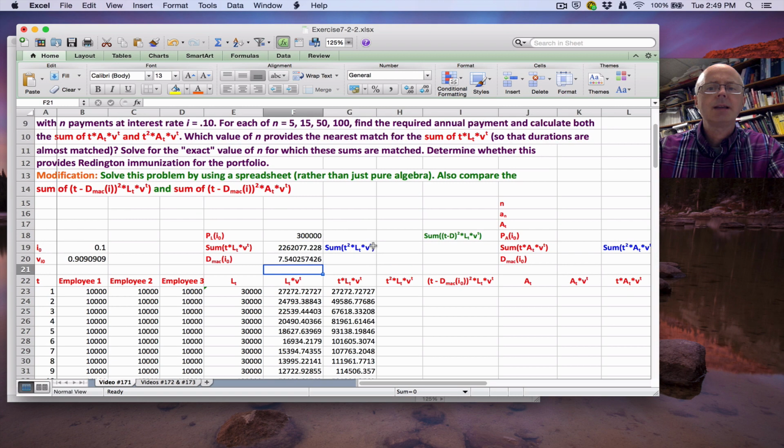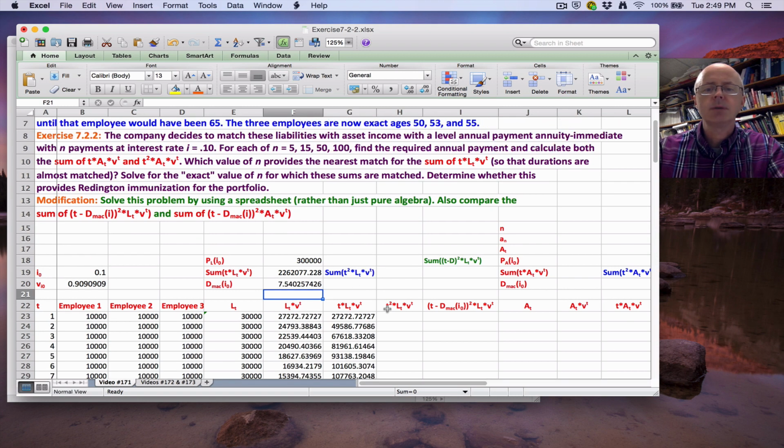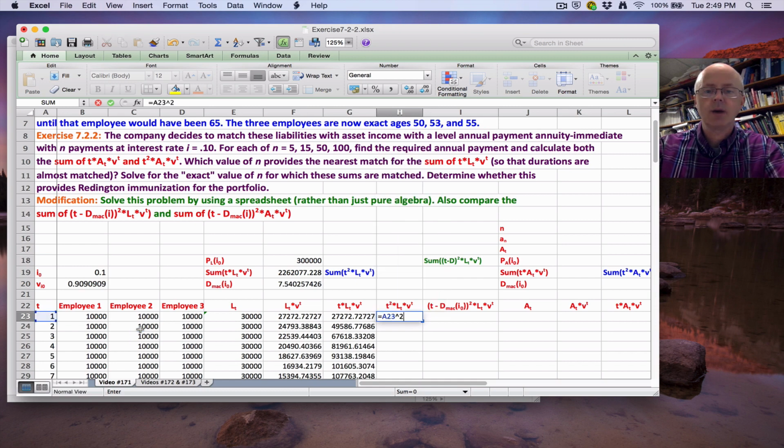Let's go ahead. In the directions here, it doesn't say you have to compute the sum of t squared times L_t times v to the t, but that would be helpful if we are going to decide whether the portfolio is immunized or not. So let's do that anyway. We want t squared equals A23 squared times L_t, E23, times v to the t, with B20 as absolute references, times A23. Double check that. Enter it. Click and drag.